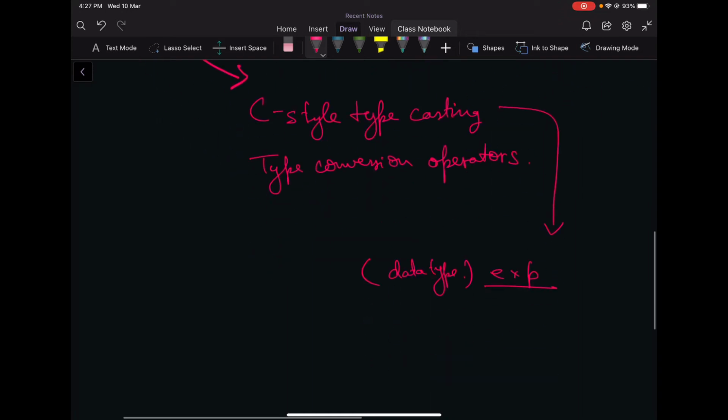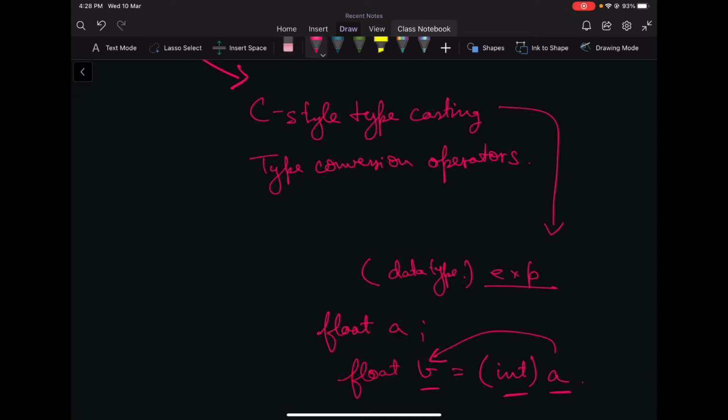Okay, so basically we can have a float variable like a, and then we can do int b is equal to, and we can simply convert to int here, and we can do a. So what this will do is convert this a to an integer data type, and then store it to b. Okay, so you see, this is not done by the compiler, we are doing it by ourselves. Even if this is float, we can convert it to int, and then while storing, the implicit conversion will convert this from integer to float.